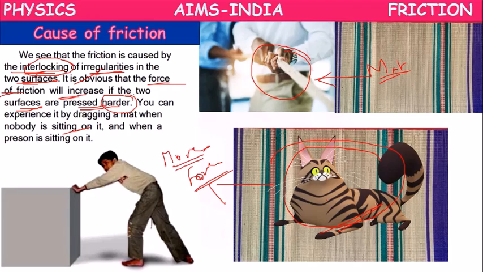If two surfaces are pressed harder against one another, the irregularities get locked strongly, so friction will be more, and to overcome more friction we have to apply more force. So interlocking of irregularities is the main cause of friction.